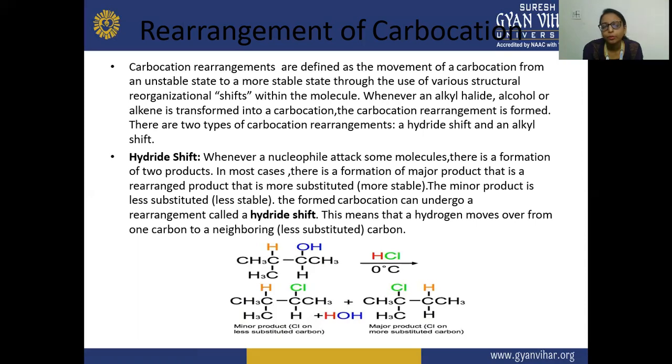So the formed carbocation will undergo a rearrangement, and that is known as your hydride shift. It means a hydrogen moves from one neighboring carbon atom to another neighboring carbon atom, from a more substituted carbon to the less substituted carbon atom. In this reaction, this alcohol, when reacting with HCl, forms three products. One is your major, secondly is your minor, and the third is your water molecule.